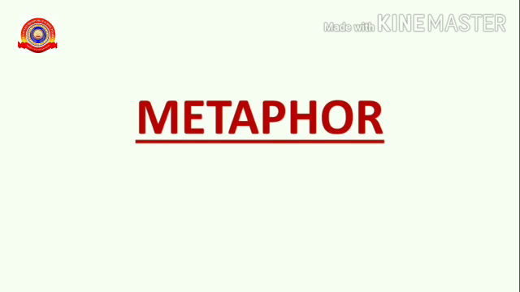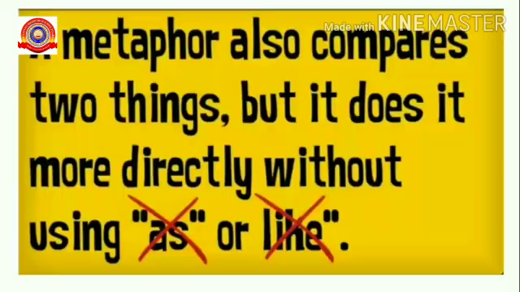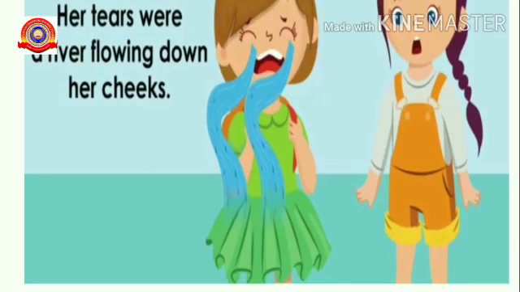Now we will learn about another figure of speech which is termed as metaphor. A metaphor also compares two things but it does it more directly without using as or like. So a metaphor is also like simile. That means comparison of two things takes place here, but without using the words as or like. Now I will show you the example for metaphor.